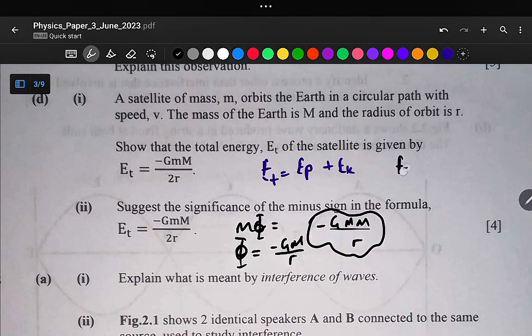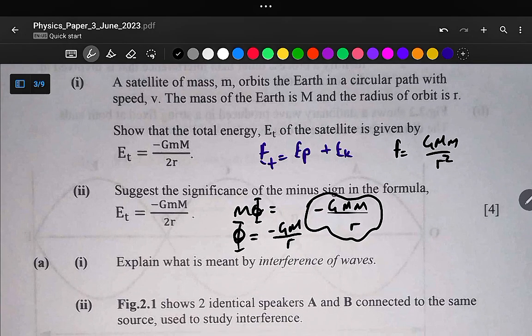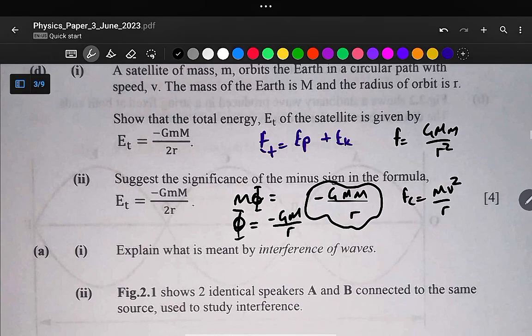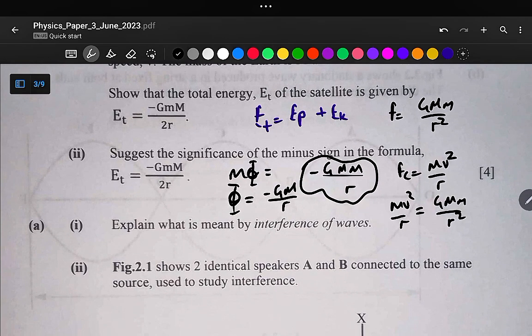So force, it is equal to what? The gravitational force is equal to GMm over r squared, and we have this equation for the centripetal force. So centripetal force is equal to m v squared over r. The gravitational force is what is providing the centripetal force of the satellite. So we can equate these two equations to say m v squared over r is equal to GMm over r squared. Okay, and let us multiply both sides by r squared.